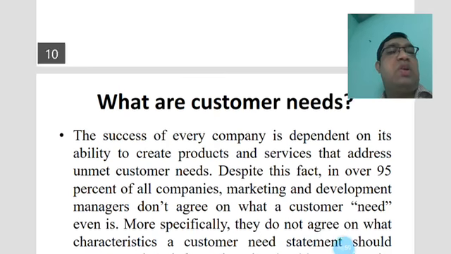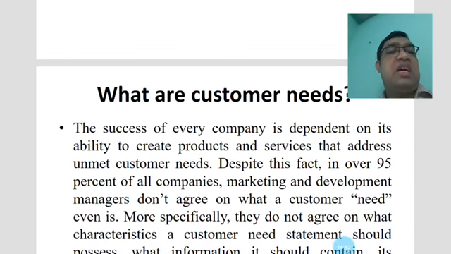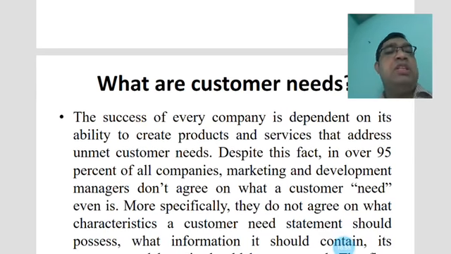What are the customer needs? The success of every company depends on its ability to create products and services and address unmet customer needs.